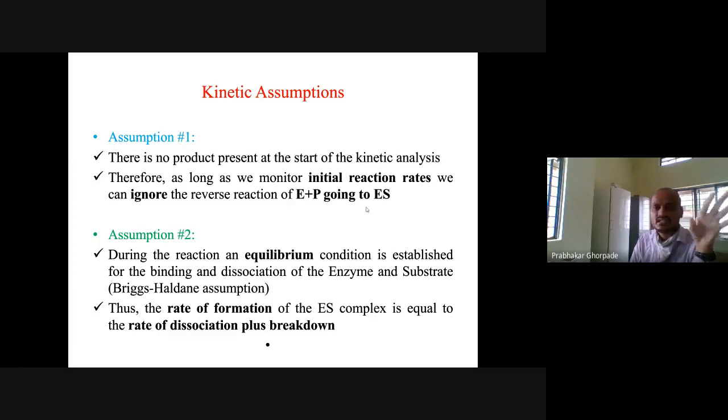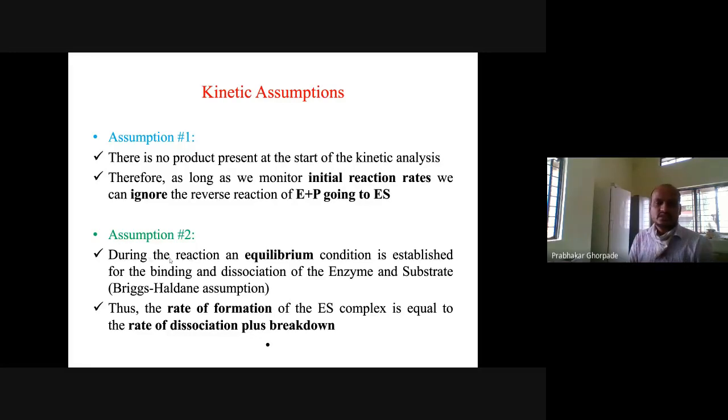So the first assumption is that at the start we don't have any product present. So till enzyme and substrate build up, we call this the kinetics developing, right? So no enzyme-product is present.